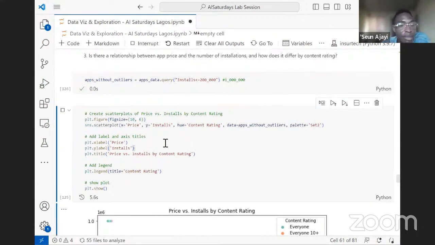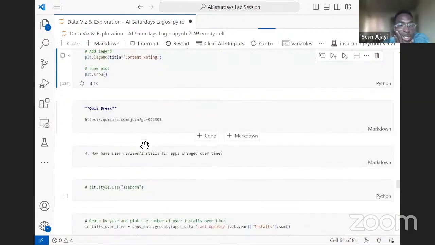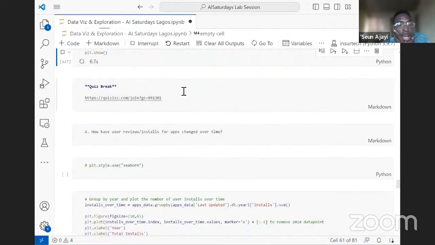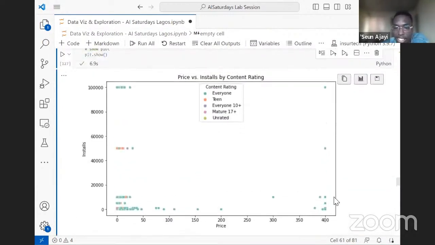So we are saying, give me only apps that have about 200,000 installations, so we can get a good view of what's happening here. So we can see this app that is $400. Apps that are $400, they even have about 100,000 installations. Same thing with apps that are free or about $50 or let's say $25. People are installing them in the same way. So we can see the price is not really affecting that much.